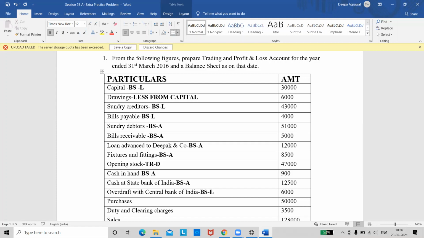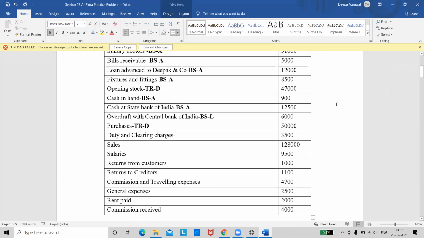Purchases. Trading account debit side. Duty and clearing charges. P&L debit side? Think. Trading account debit side. Yes, it is trading debit because it's a direct expenditure related to the production of goods. Next one is sales. Trading account credit side. Salaries. P&L account debit side.